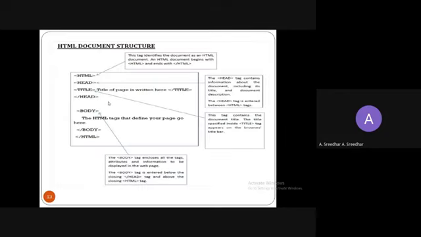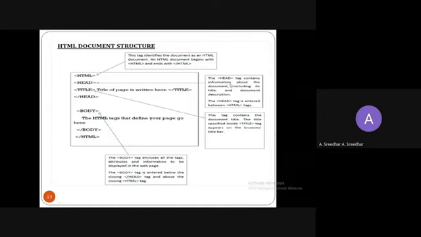And this is the basic web page or HTML document structure. Previously you asked what is the head tag, what is the title tag, or what is the body tag, right? So here the HTML tag identifies the document as an HTML document, and an HTML document begins with this open HTML tag and close tag. That is going to tell us that this is an HTML document. So by seeing this open HTML tag and closed HTML tag, we can say that this is an HTML document.